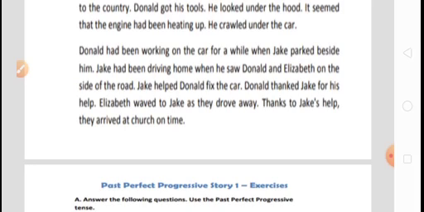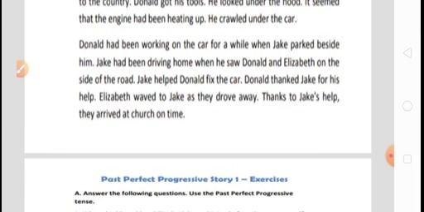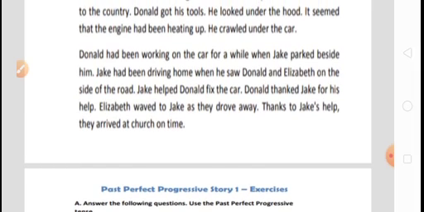Now, he looked under the hood. This sentence is also in simple past tense because there is no use of verb ing or auxiliary verb. So what happened? He took out the tools and then he started looking at the hood. Hood means the upper portion of the car. It seemed that the engine had been heating up. Look, this sentence is in past perfect continuous tense.